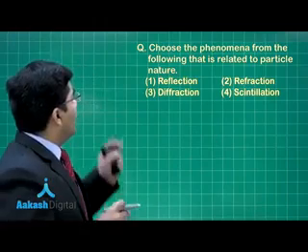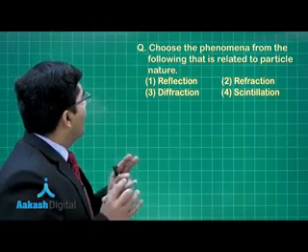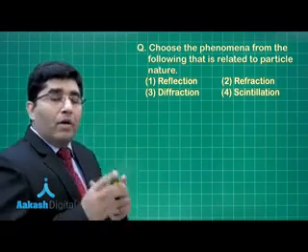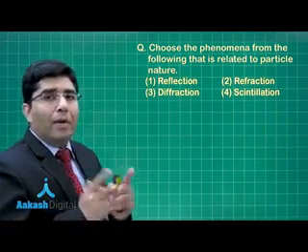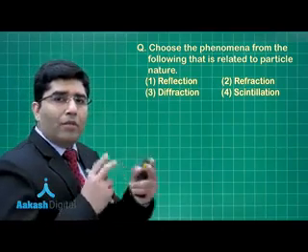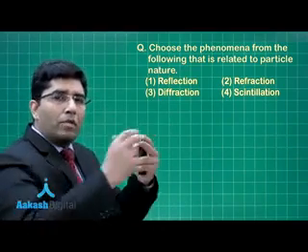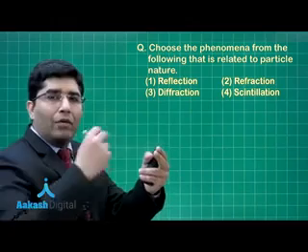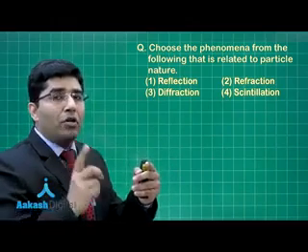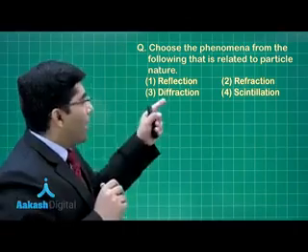In this question he is asking for the phenomena related to the particle nature. So we have the two natures. We have wave nature and particle nature. Now first is reflection. So what is reflection? Reflection is the bouncing back of light when it strikes a surface, and that is the wave nature of light. Refraction.